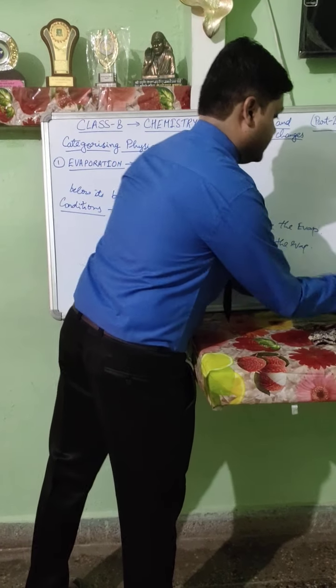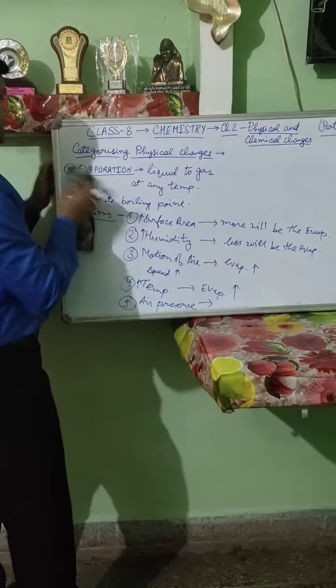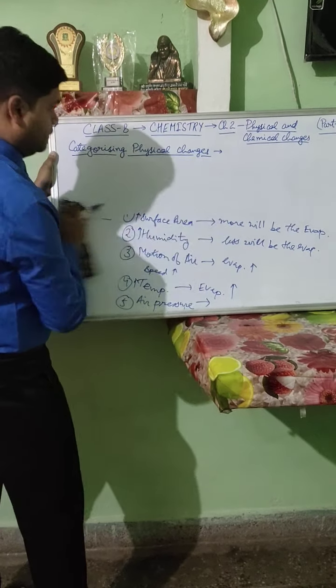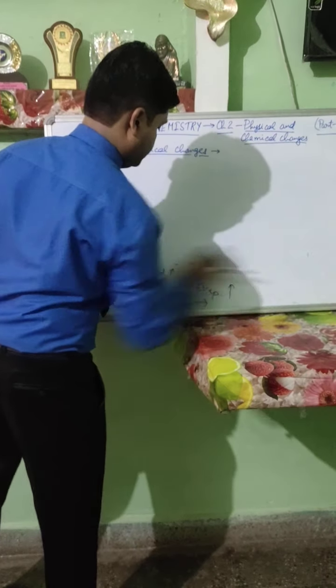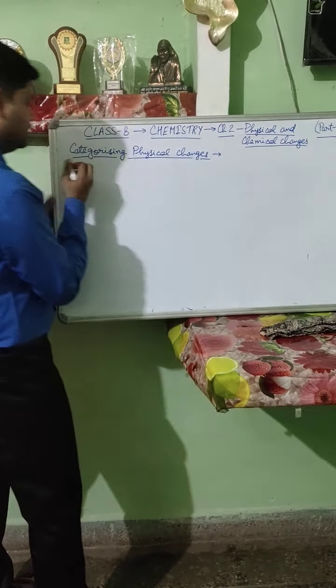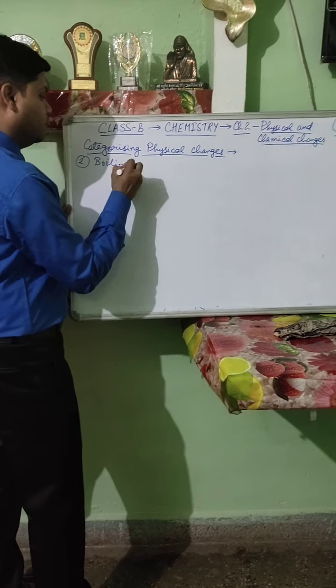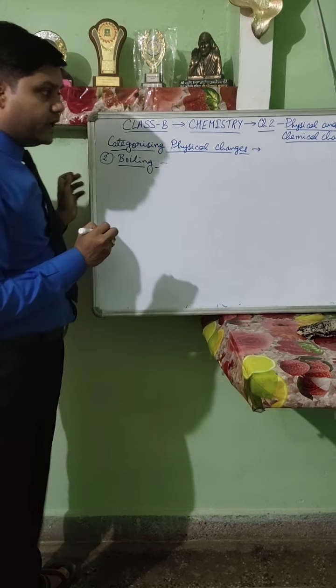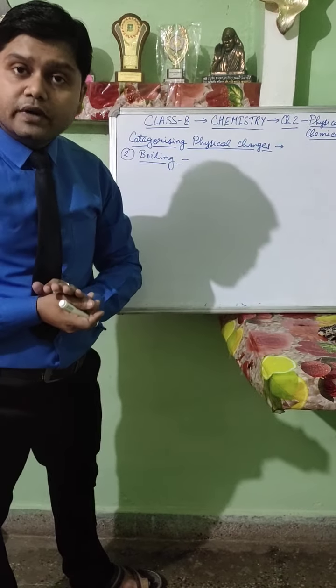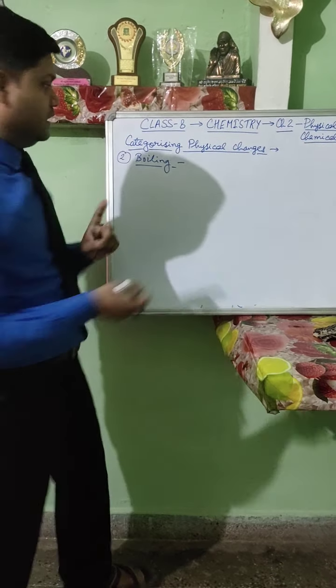The second type of physical change is boiling. First of all, we studied evaporation. Now we are going to study boiling. So what is boiling? It is when a liquid changes into gaseous state at a fixed temperature.